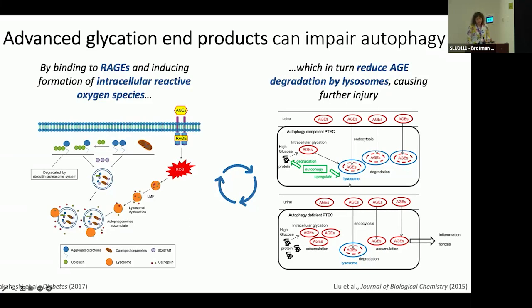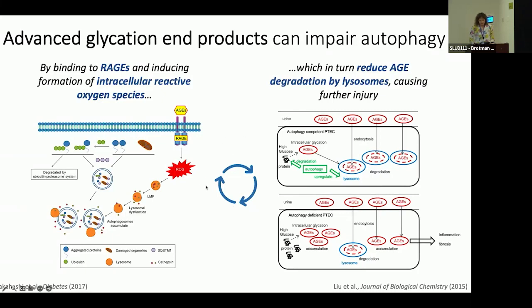Additionally, intracellular advanced glycation products, which are typically digested through autophagy, are actually harder to digest by lysosomes than non-glycated protein products. And accumulation of these advanced glycation end products and protein aggregates within cells can cause further injury, inflammation, and fibrosis.